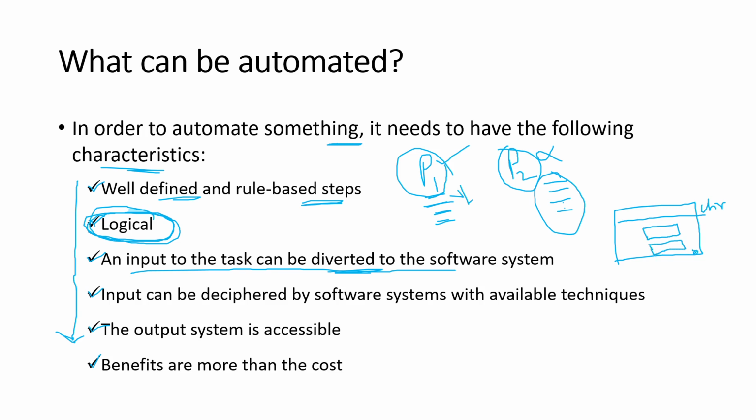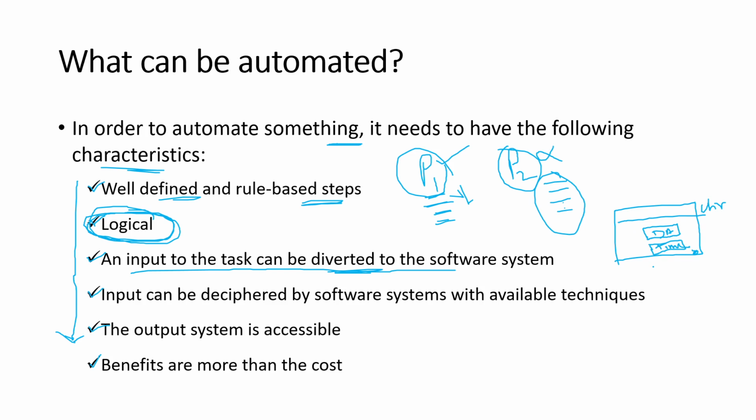Let us assume the user has to enter the current date and the current time. The bottom line is there is an application or a form or a web page which has two fields and one submit button. Make it simple. In the first field, the user has to enter the current date, and in the second field, the user has to enter the time.